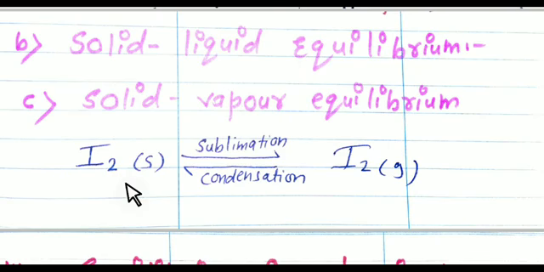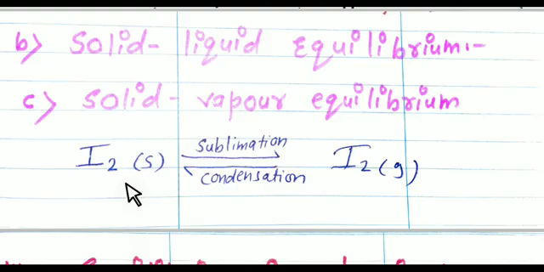What happened actually? Solid iodine and iodine vapor are both in the closed vessel. Students, first we take an iodine crystal in a closed vessel, but after some time we observe that the whole vessel gets filled with violet color vapor, and after some time the intensity of the violet color becomes stable.